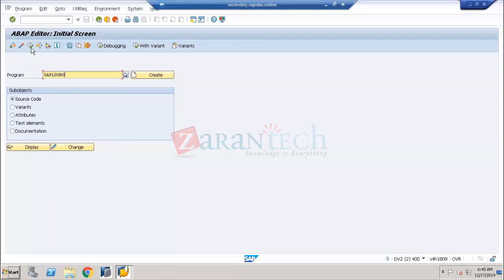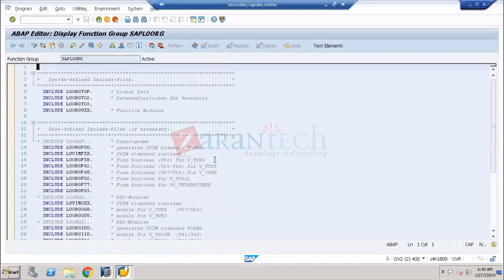Now click on execute. This is the execution button. Or you can click on display if you want to see only the display of the program. Now here you can see exactly the program which has been written over here. So it is going to call up many tables here.